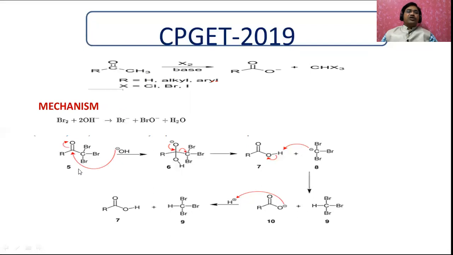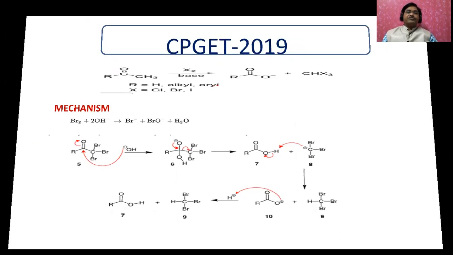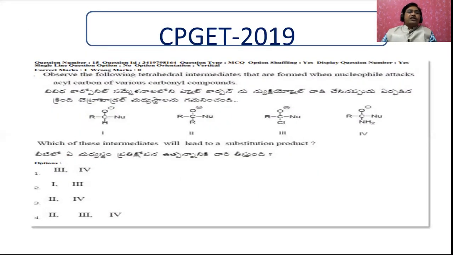Now see, this is going to be the mechanism. How does it happen? You can watch this mechanism by pausing the video also. No need for much explanation here, because it is not much needed. There are already arrow marks. How this hydroxide ion is added and what has happened. If I explain all these things, the length of the video will be extended. Just go through this one. Now let us go for the other one.